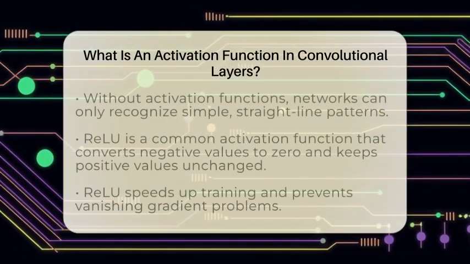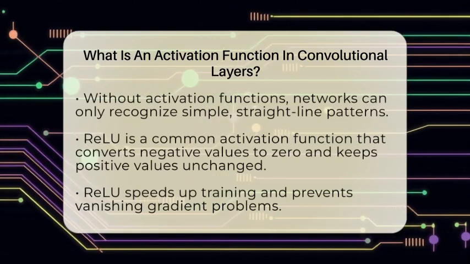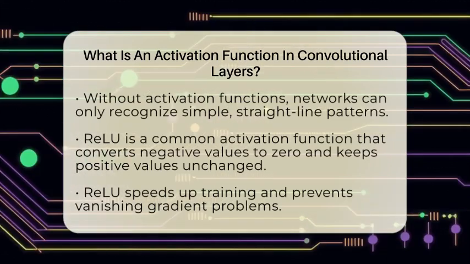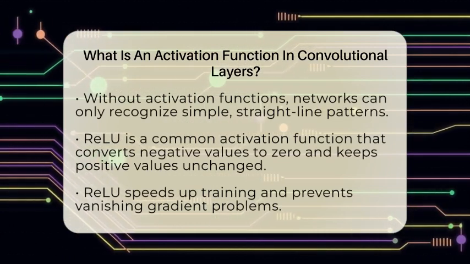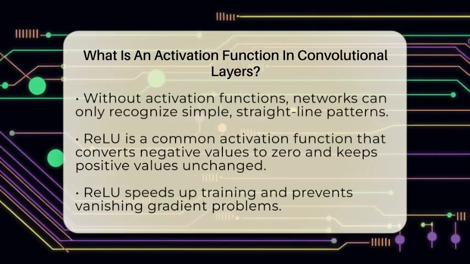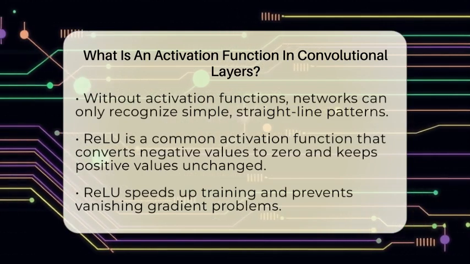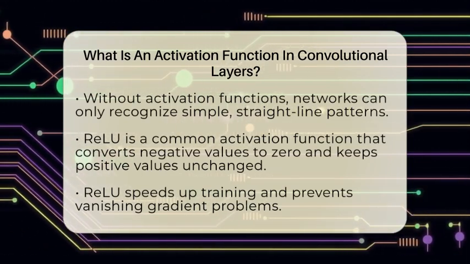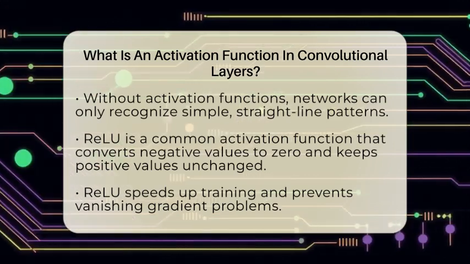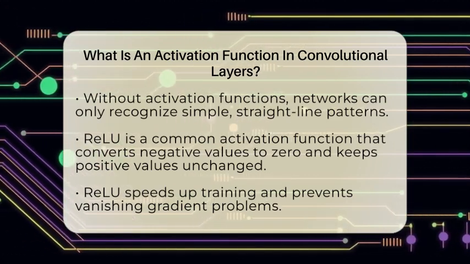After the convolution operation, the network applies the activation function to each value in the feature map. This step makes the network capable of learning more complicated features. Without it, the network would only be able to recognize simple, straight-line patterns. Activation functions add the nonlinearity needed for the network to understand complex data.